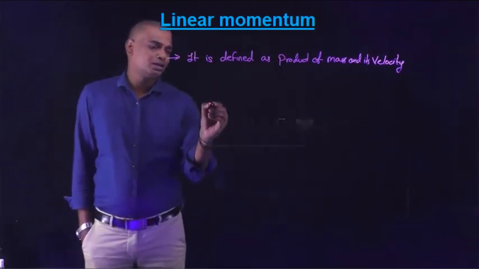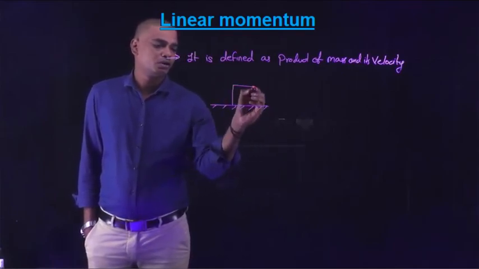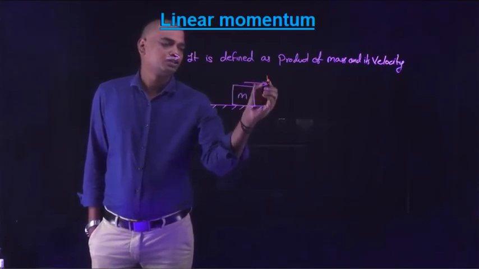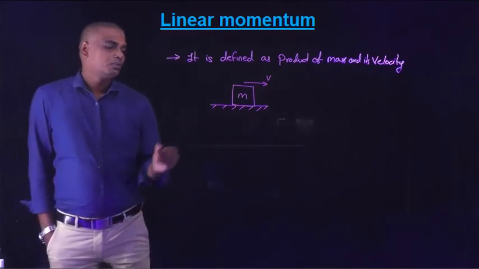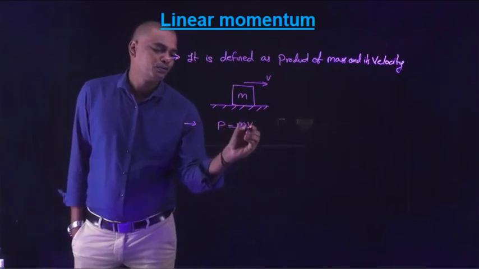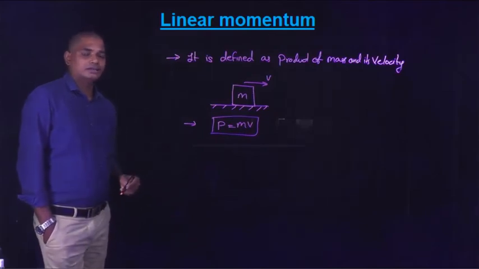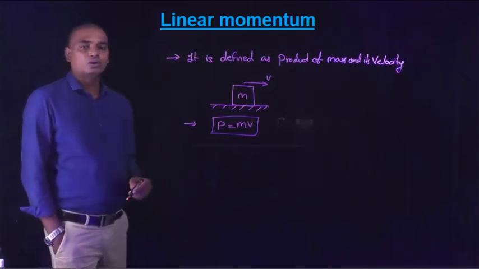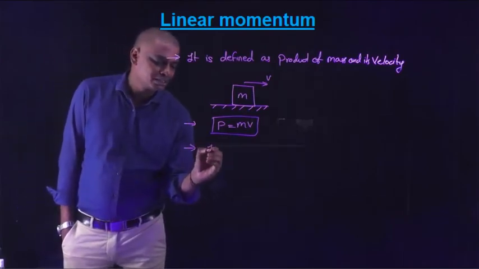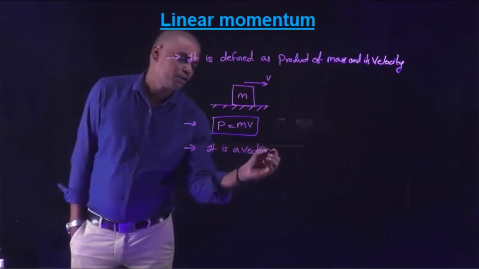So let us consider a body in a horizontal plane, or a block whose mass is small m and moving with a velocity v. Then the momentum of the body is given by P is equal to m into v, the product of mass and velocity. It is denoted by P. P is equal to m into v. And this momentum is a vector quantity.